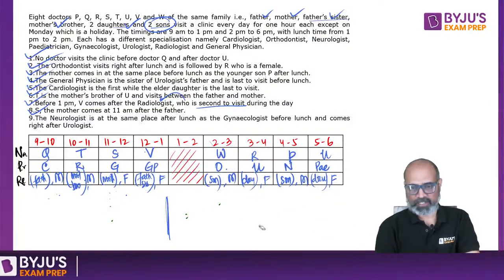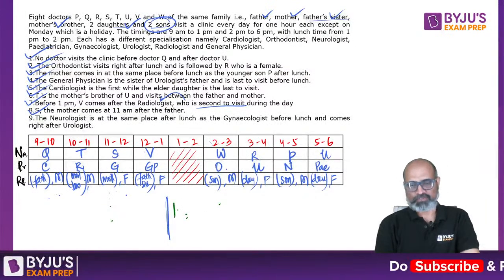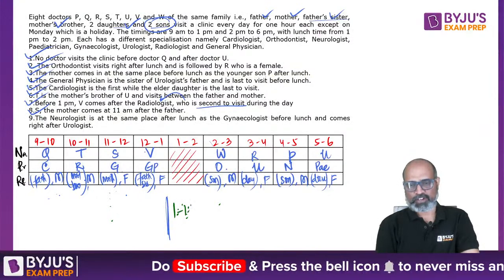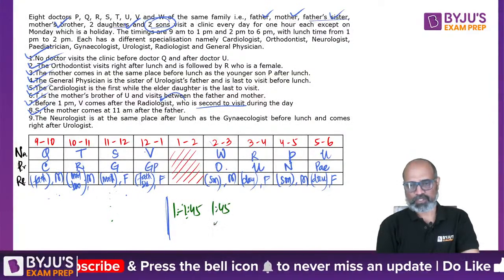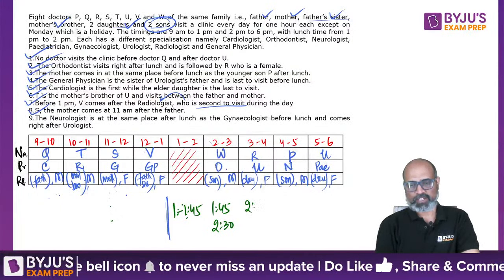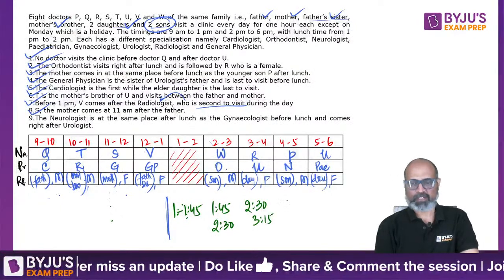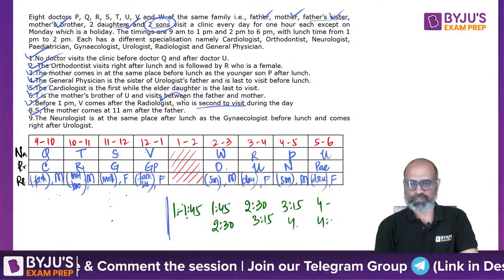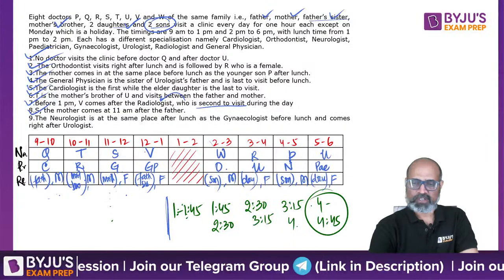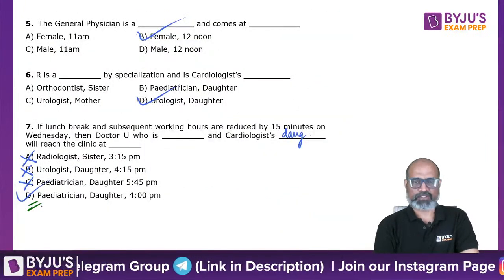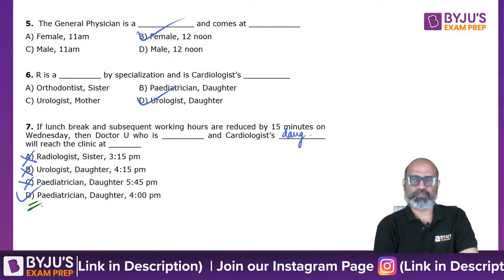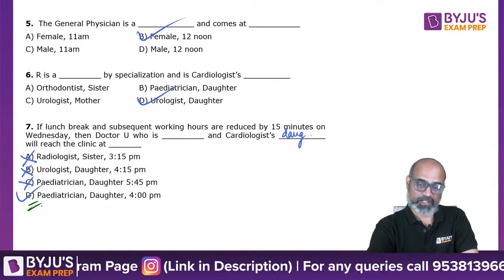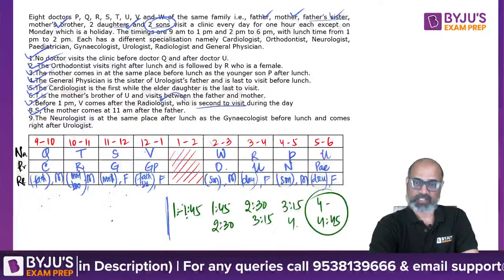So the problem is here. If this is going to be 1 to 1:45, 1:45 to 2:30, 2:30 to 3:15, 3:15 to 4, and 4 to 4:45, still only the last option will make sense, because 5:45 is not possible. I mean, if you're reducing the time, you can't enter at a time more than that.